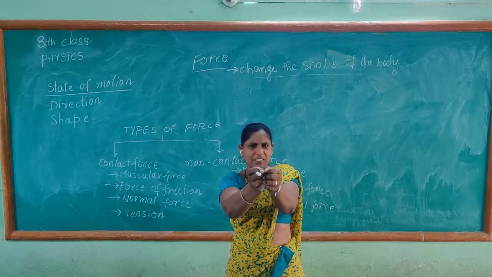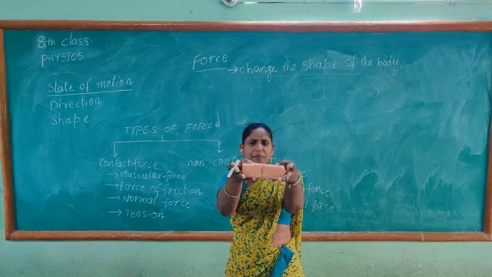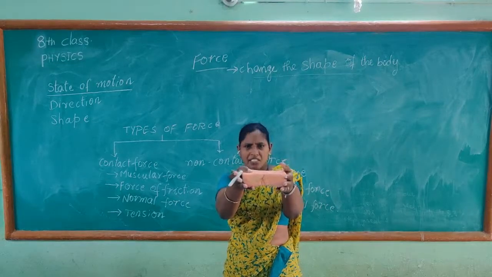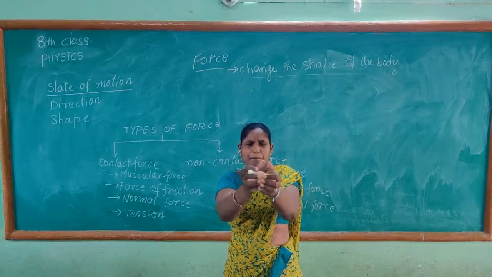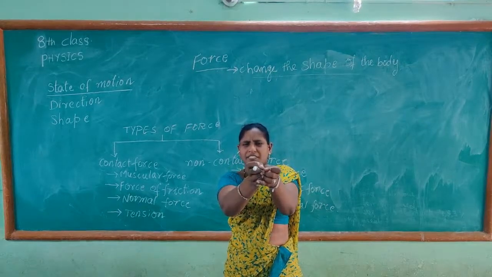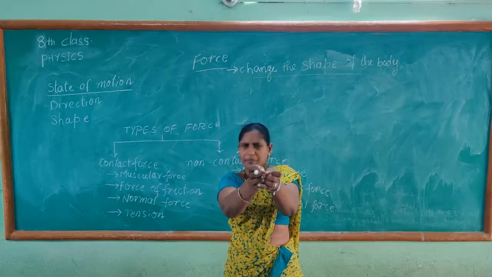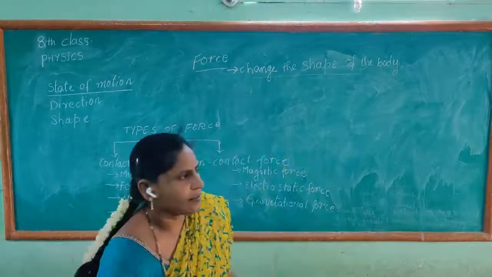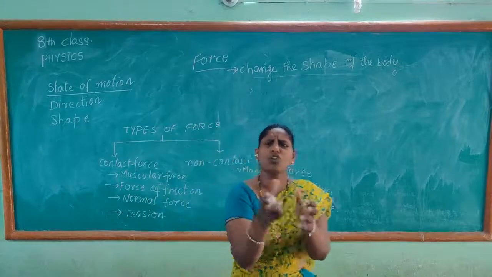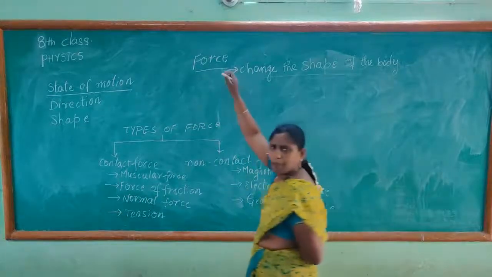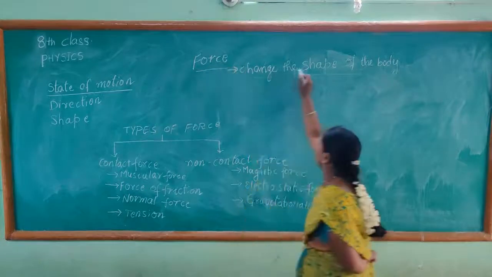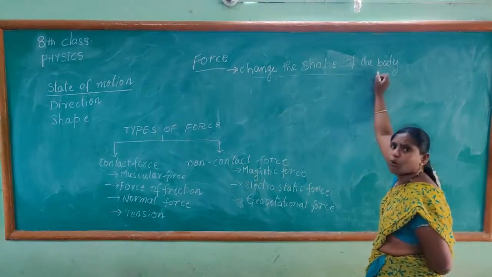So the shape has been changed. When I release, the shape comes back. It regains its shape. Again it can be changed, and again it regains its shape. By applying some force only, I can do this. So this is the example to show that force can change the shape of the ball.